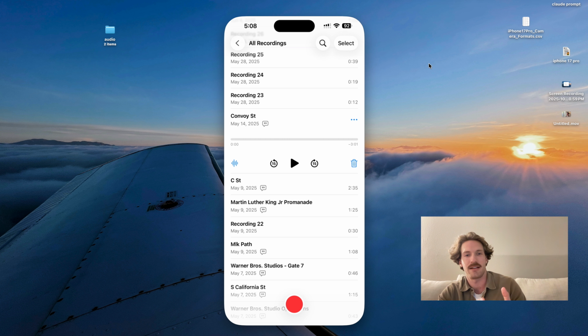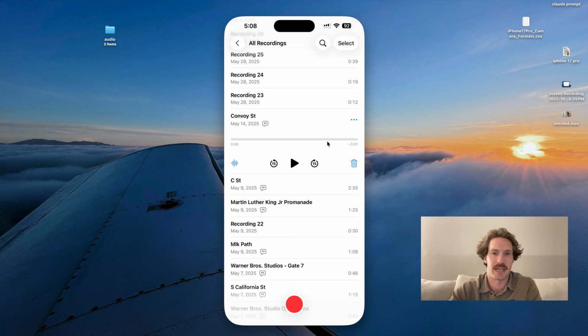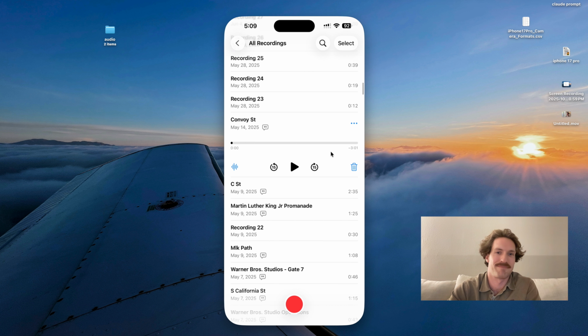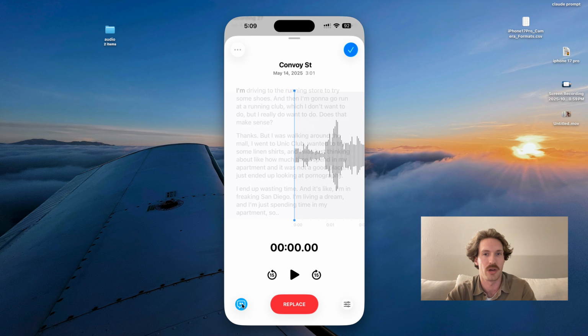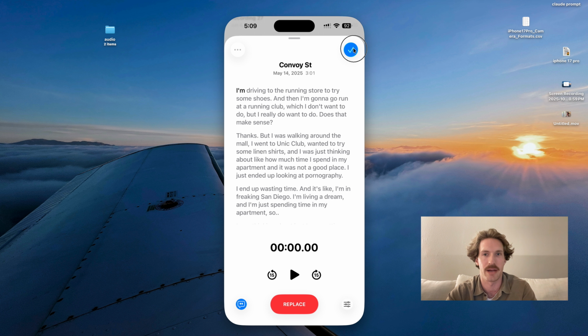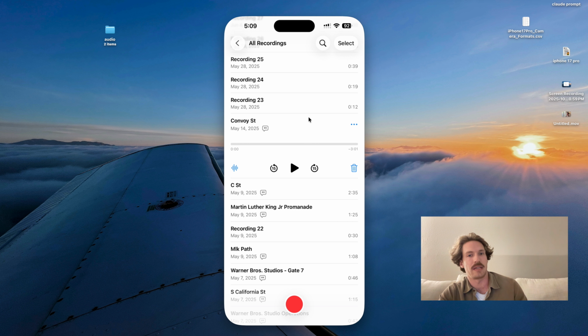I am a huge fan of the native iOS Voice Memos app, but I feel as if it's kind of been left behind. One of the best features came out in iOS 18, and that is the ability to have a transcript and to be able to click around on that transcript. That's currently an API that developers can access, so that's fantastic.